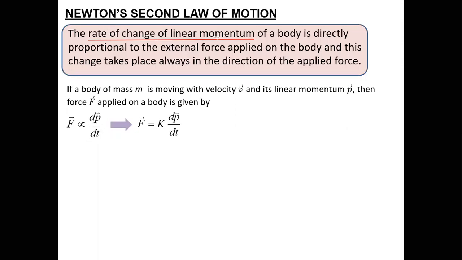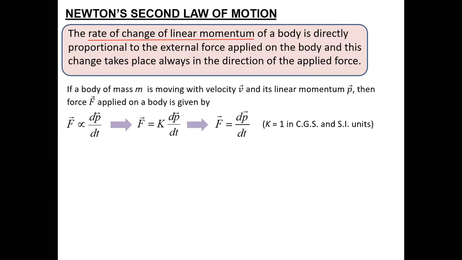So it's the rate of change of linear momentum, which becomes dp by dt. The proportionality sign can be replaced by a constant k. When you compare with the units, experimentally it was found that the k value is 1 in the SI and CGS systems, due to which the formula became F = dp by dt. Then you can replace momentum with mv.